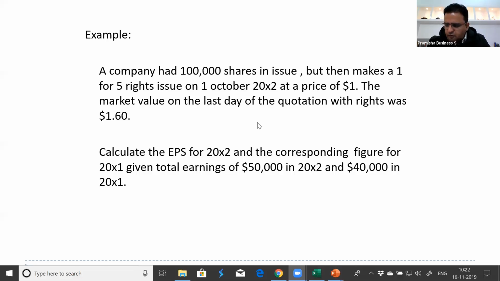We'll do it quickly. That's a 1 for 5 rights issue. The company has 100,000 shares in issue, but then makes a rights issue. For anyone holding 5 shares, they'll get 1 share. So what is the total number of shares outstanding after the end of the period? It turns out to be 120,000. And the market value on the last day of the quotation was 1.60, and the price it is available for is 1.